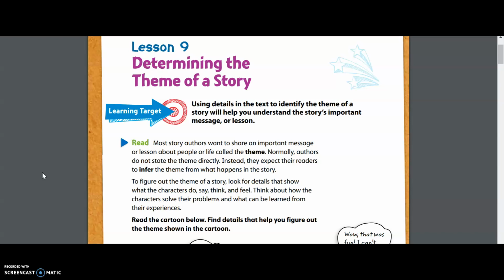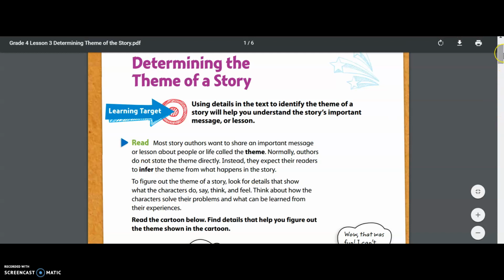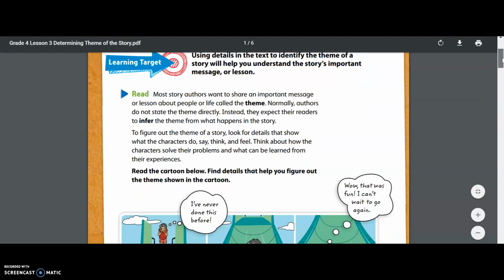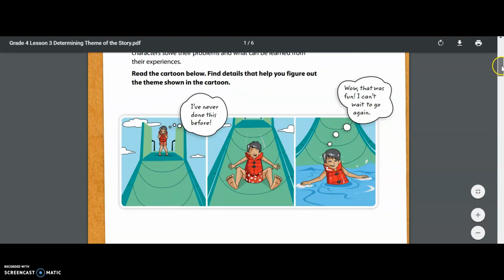Let's continue reading. To figure out the theme of a story, look for details that show what the characters do, say, think, and feel. Think about how the characters solve their problems and what can be learned from their experiences. All right, we're moving forward and we're going to put this all into action. It says, read the cartoon below and find details that help you figure out the theme shown in the cartoon. So everyone should now have their eyes focused and ready to learn on this cartoon down below.